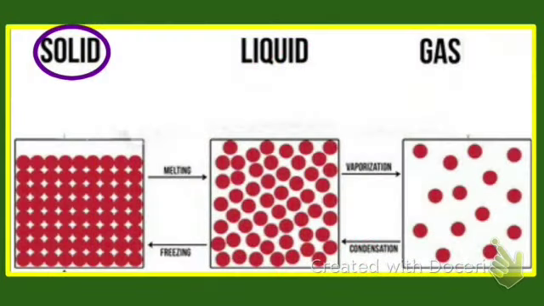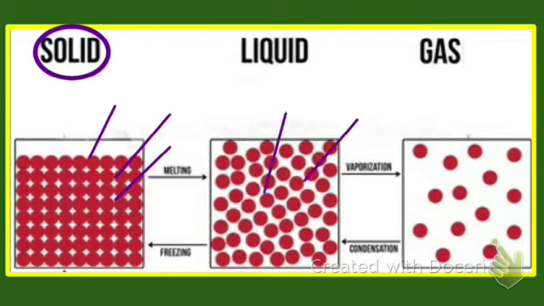In a solid, the attraction between the molecules is strong. They are packed tightly together. See here, we can see here. And the particles are in a fixed position, and this makes it difficult for a solid to change its shape. When a solid is heated, the particles vibrate more and more until they break away from each other.